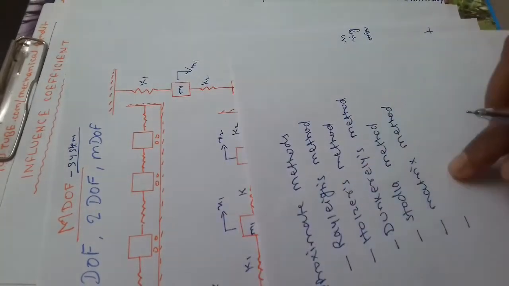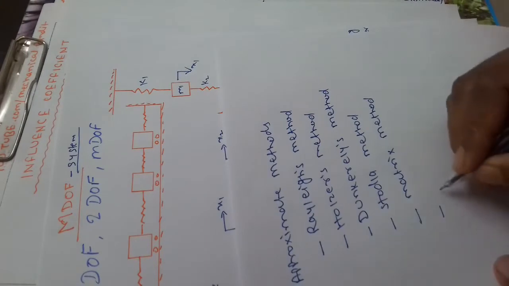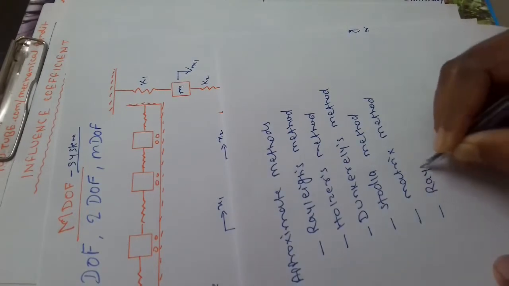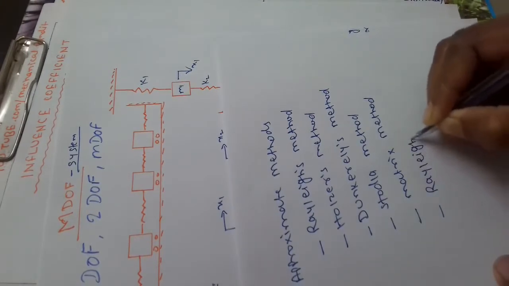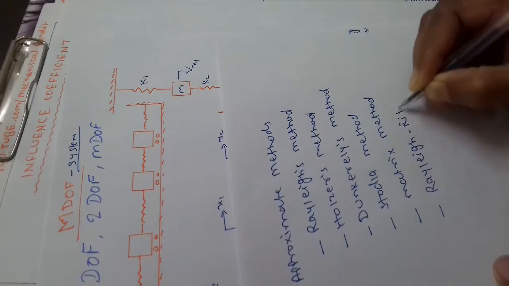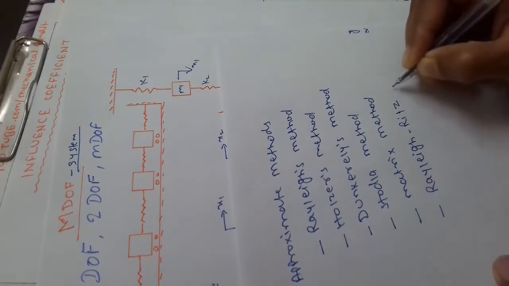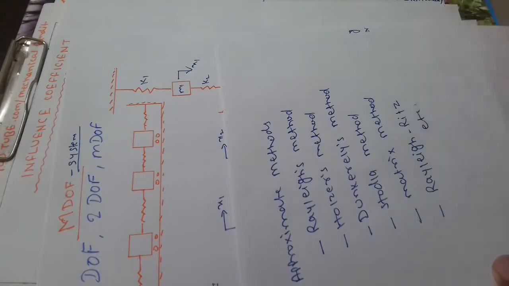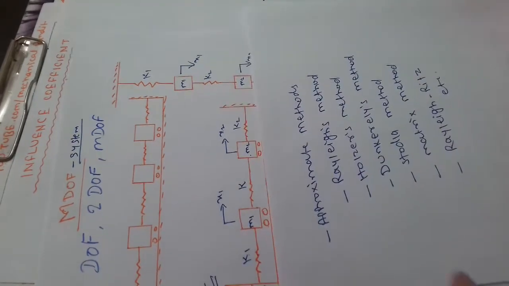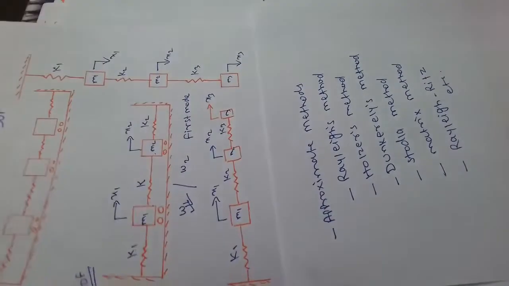Rayleigh method and Rayleigh-Ritz method both are different. These are the methods to solve the multi degree of freedom equation.